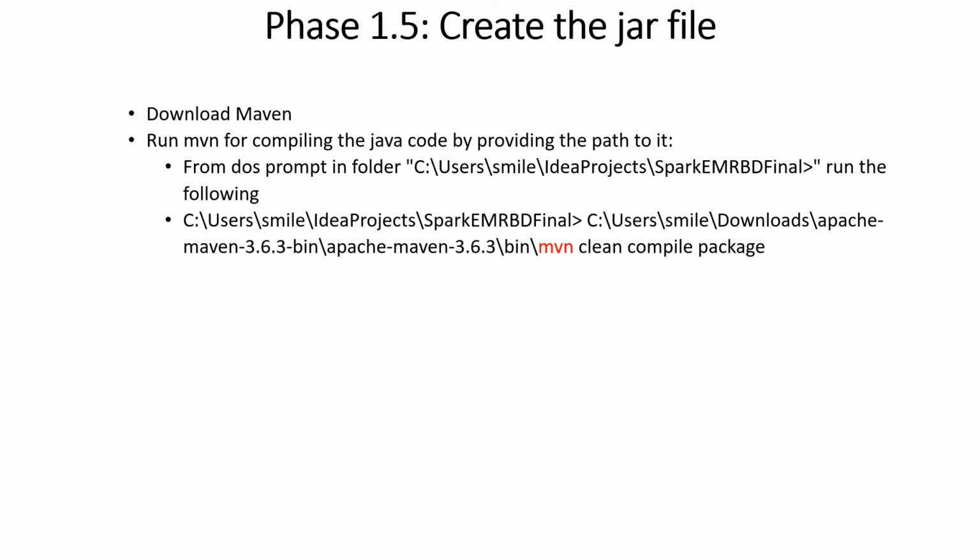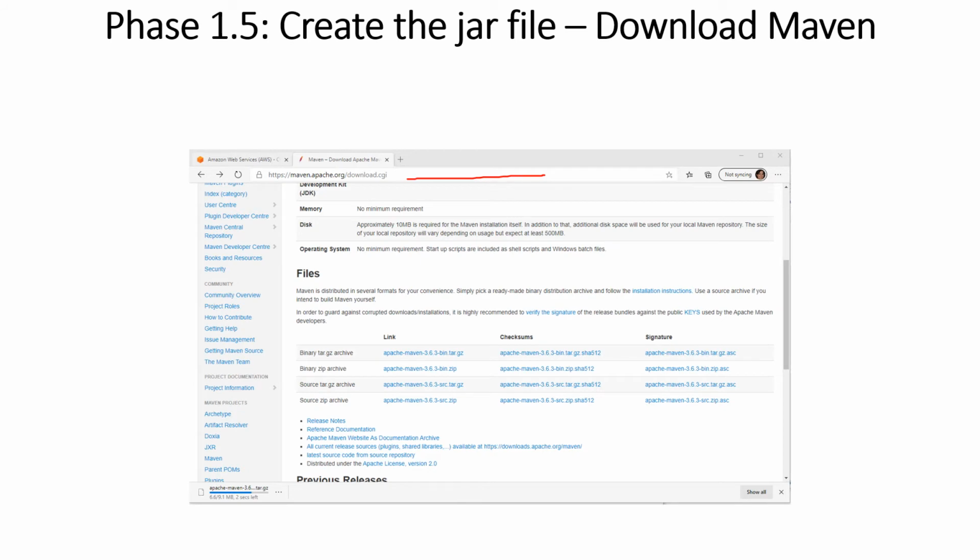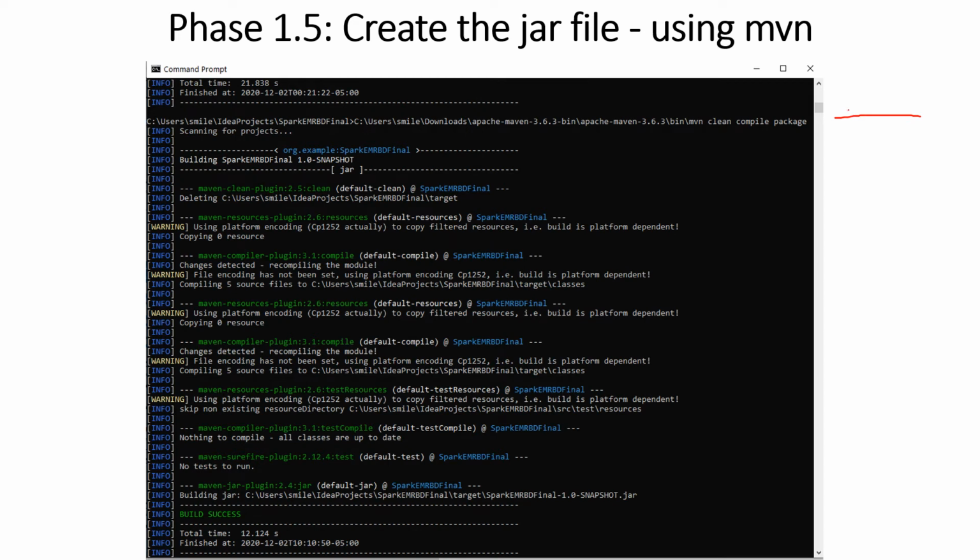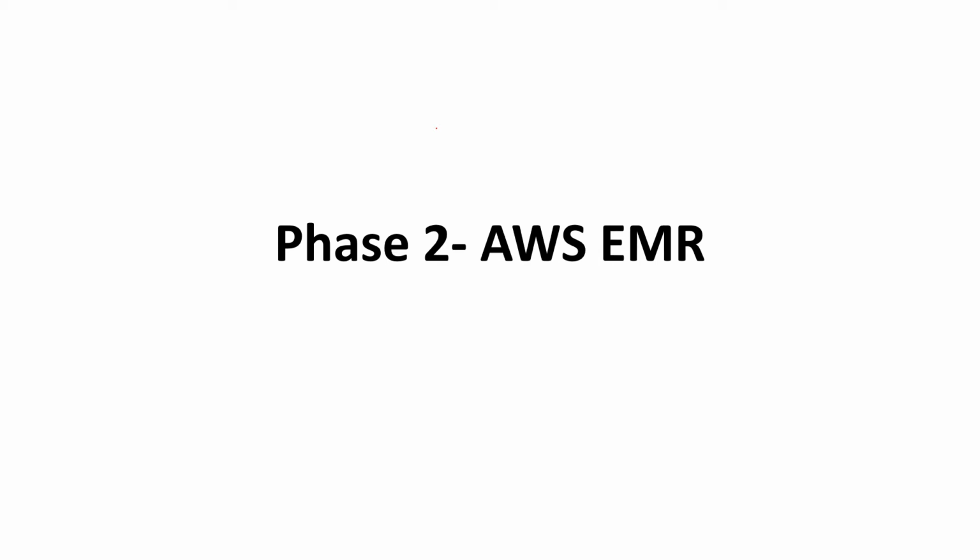There are many different ways to create a jar file. I downloaded Maven and ran mvn for compiling the Java code by providing the path to it. Here is where I downloaded Maven. Here is the command for creating the jar file. And this line shows that the build is successful. We are done with phase 1 of this project. Let's start phase 2 and see how the Spark application can be deployed in AWS EMR.